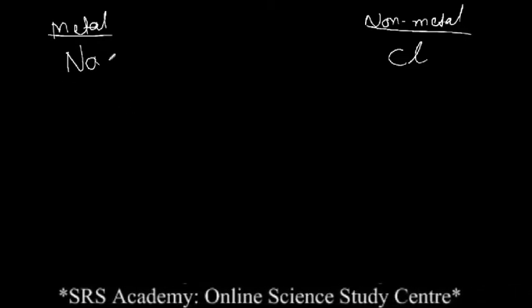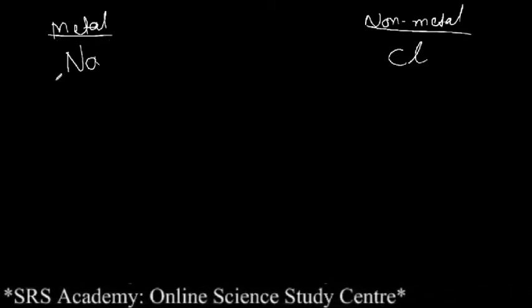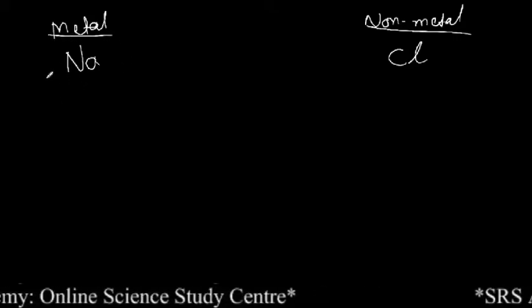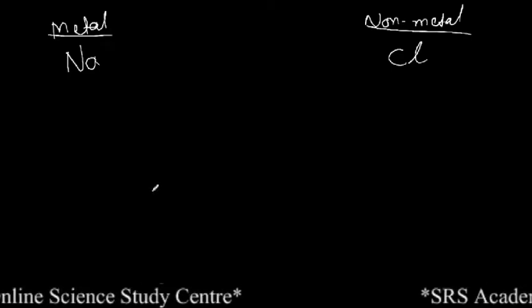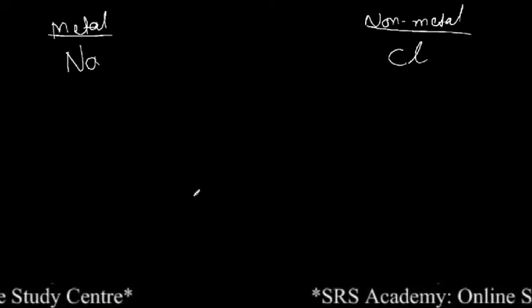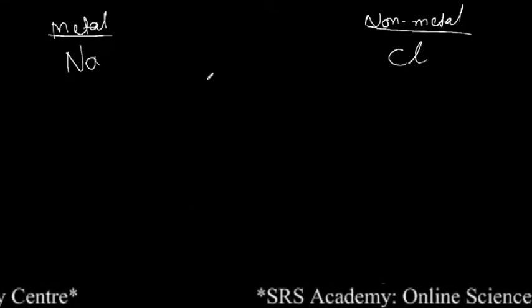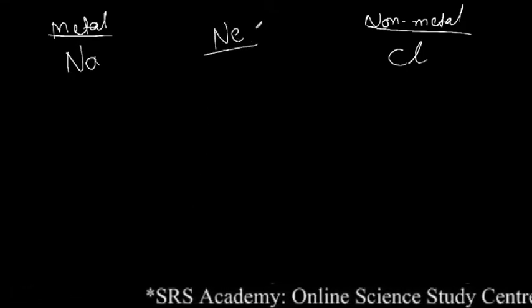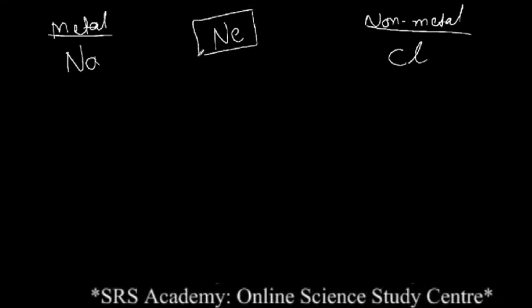Example, now we took the sodium. Here the sodium is neutral in state, but it is not stable. You know why? Because of the number of electrons. And if I take one more element, say neon, this neon is an inert gas.